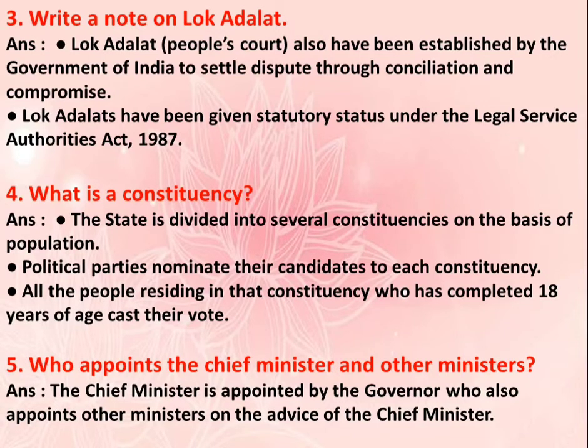Question number 4. What is a constituency? The answer is the state is divided into several constituencies on the basis of population. Political parties nominate their candidates to each constituency. All the people residing in that constituency who have completed 18 years of age cast their vote. Question number 5. Who appoints the chief minister and other ministers? The answer is the chief minister is appointed by the governor, who also appoints other ministers on the advice of the chief minister.